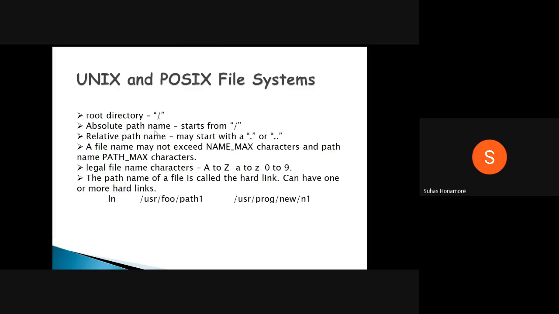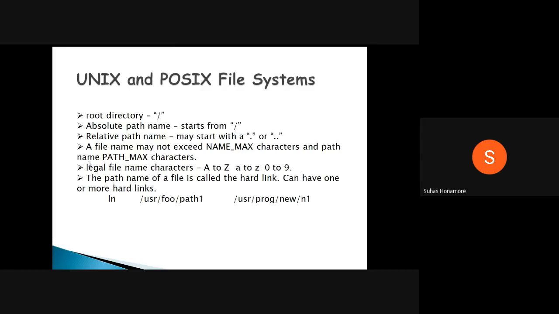Below that, all the remaining different folders will come, and different files also will come under this root only. To refer to an absolute path, you always have to start from the root, so slash onwards you have to use. And if you want a relative path, that is from wherever you are to something else, then dot and double dot will be there.